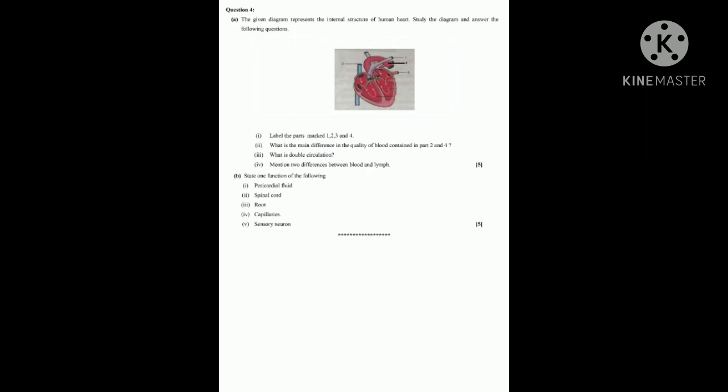Next, root. Root main function is absorption of water and minerals. Some have written conduction of water. No, conduction of water takes place through the xylem. Root main function is absorption of water and minerals.